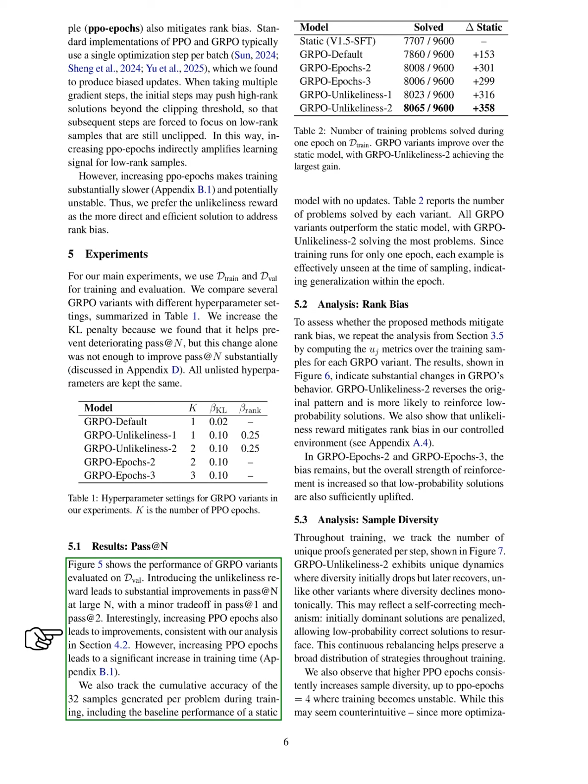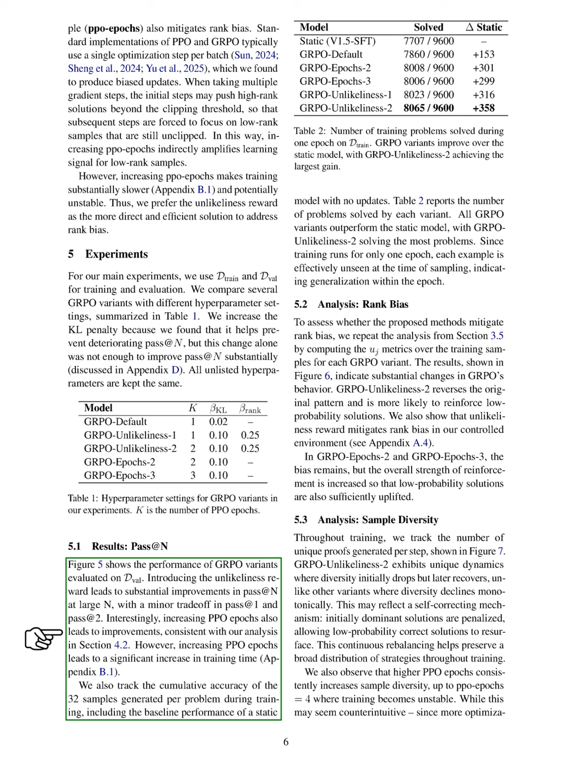For our results on pass at N, we present the performance of GRPO variants evaluated on the validation dataset. We observed that adding the unlikeliness reward significantly improved pass at larger N values, with only a slight trade-off for pass at 1 and pass at 2. Additionally, increasing the number of PPO epochs also improved results, although it increased training time, as noted in the appendix.